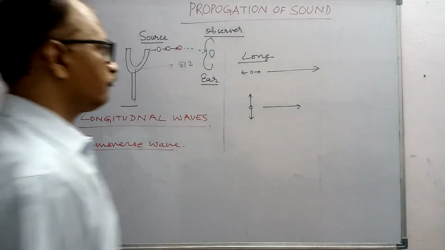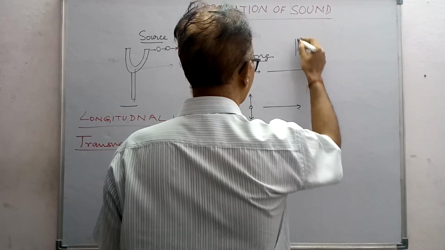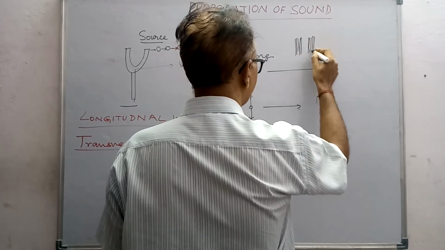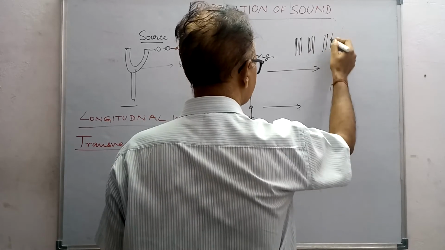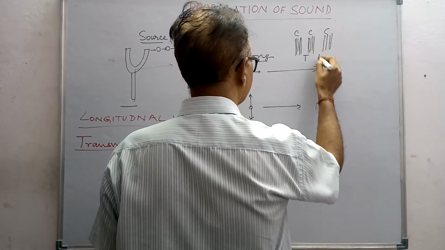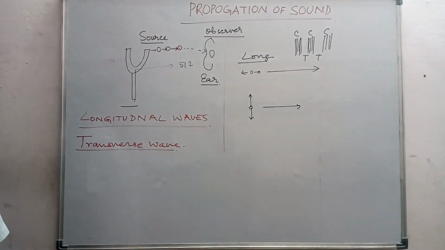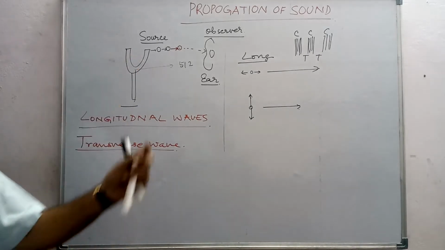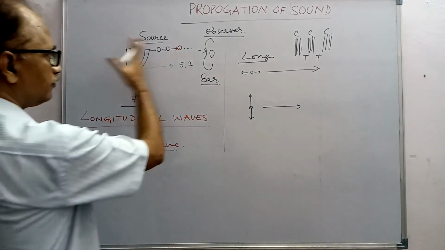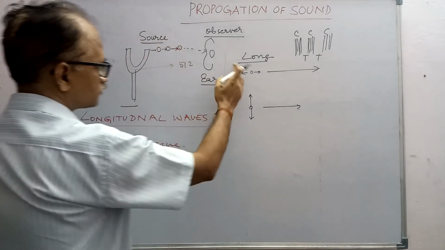So longitudinal waves are generally in form of compressions. When the waves come closer, that is called a compression. And when the waves move away, that's called a rarefaction. So longitudinal waves move with the help of compressions and rarefactions. That is, sound is produced here, the medium compresses, then relaxes, then compresses, then relaxes. So the particle is vibrating in this way. These are longitudinal waves.